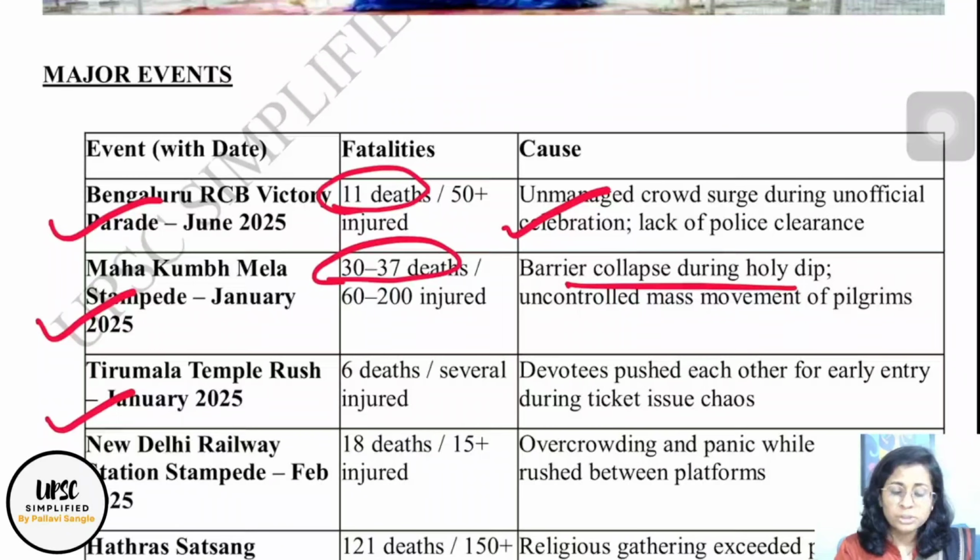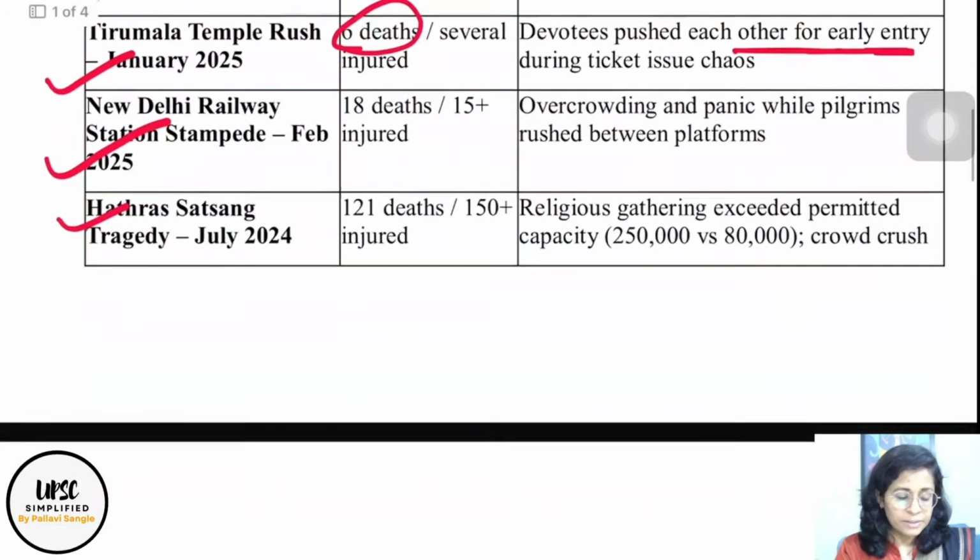Tirumala Temple rush, January 2025. A lot of people go for tickets in the early hours for Tirumala Darshan. Devotees pushed themselves into that crowd and a stampede occurred. 6 deaths occurred. The New Delhi railway station stampede happened. The Hathras Satsang stampede happened. So these are the major stampede events in India.